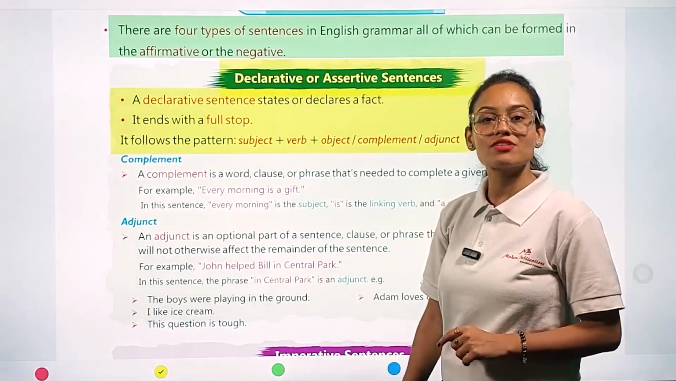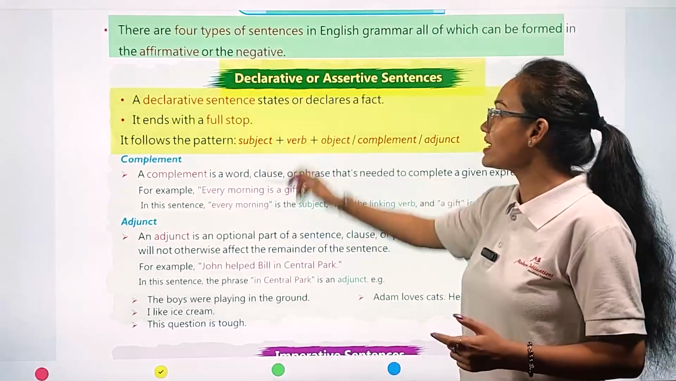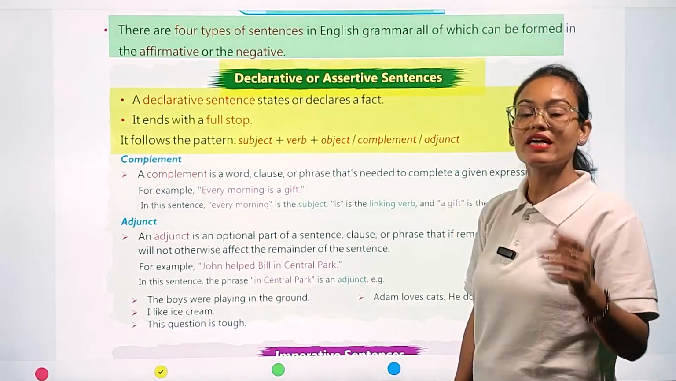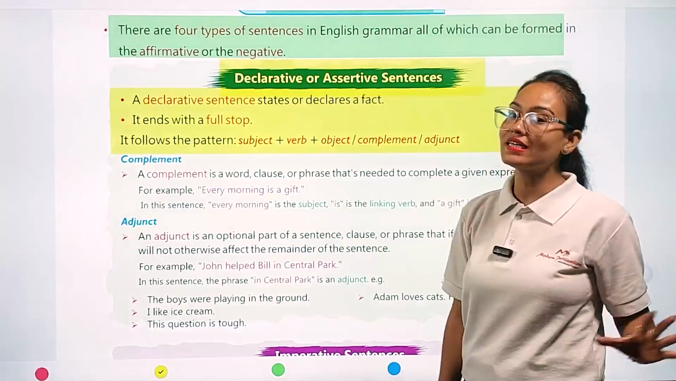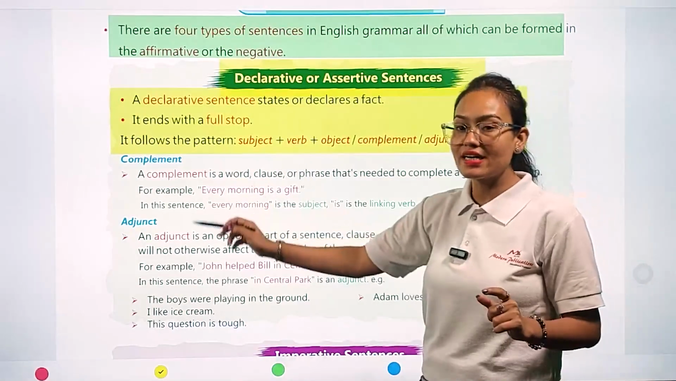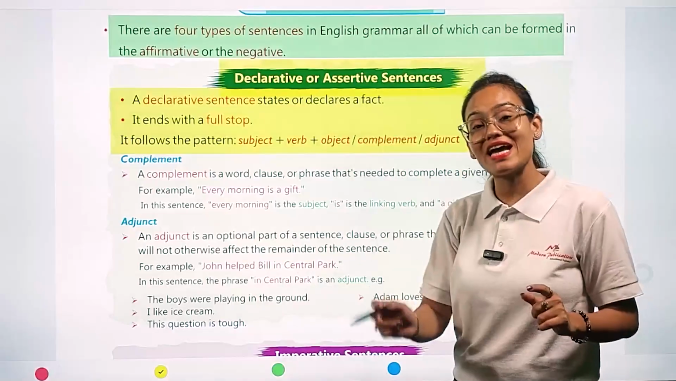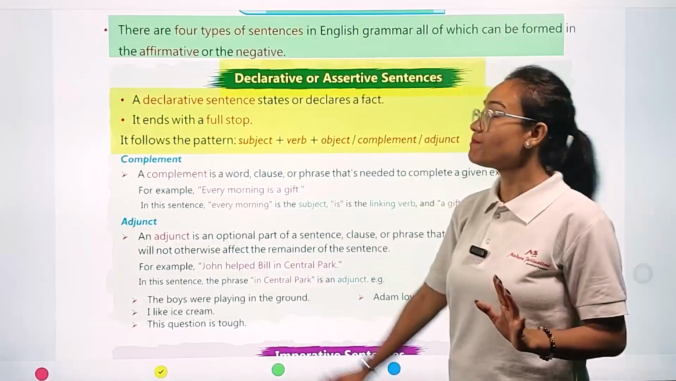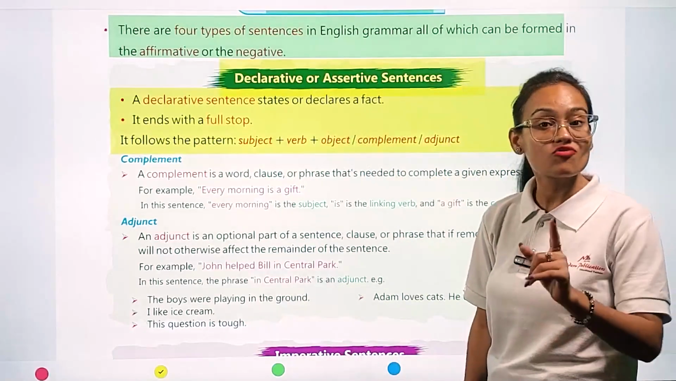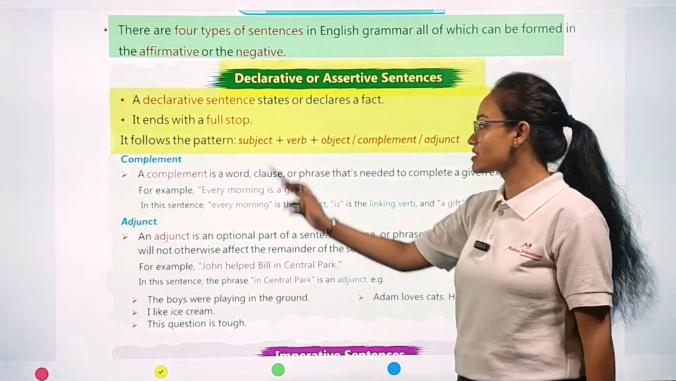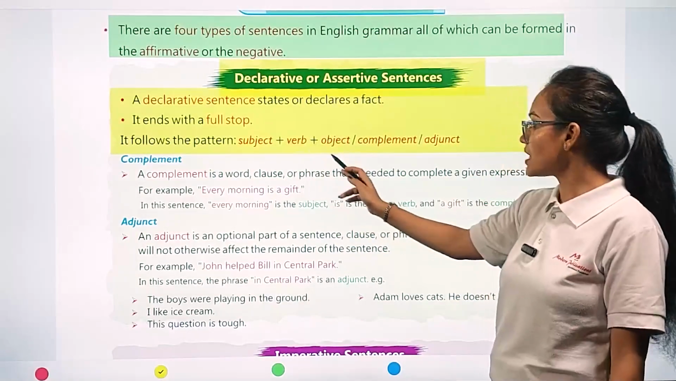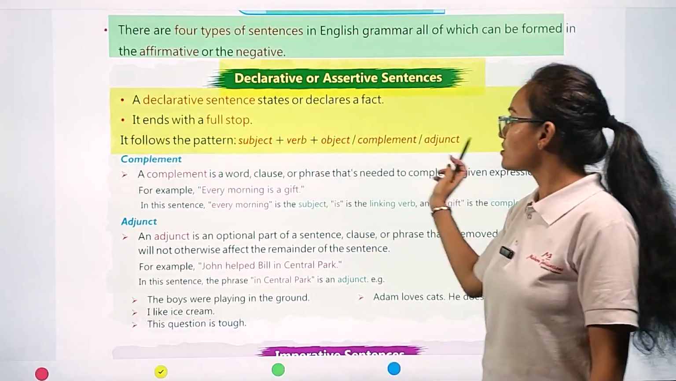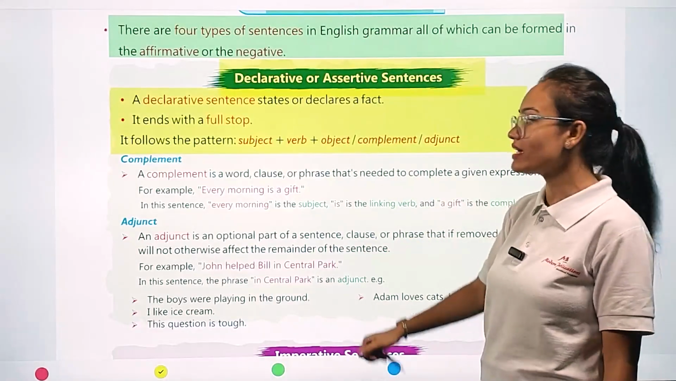Now, what is the meaning of declarative sentence? As the word shows, declarative sentences are those which declare something, or a fact which is present in the sentence. Declarative or assertive sentences always end with a full stop. They always follow a pattern. What type of pattern? Subject plus verb plus object/complement plus adjunct. This is the rule followed by declarative or assertive sentences.